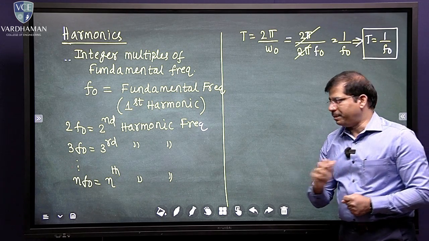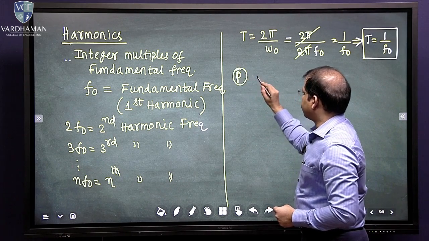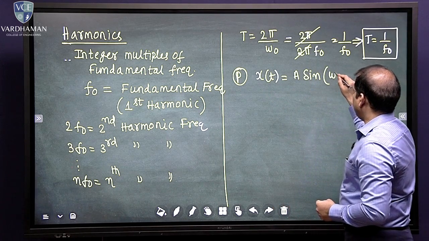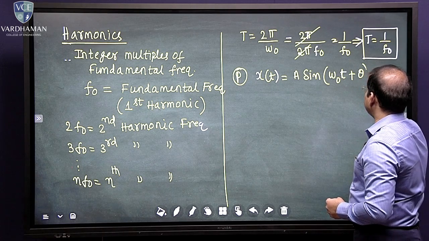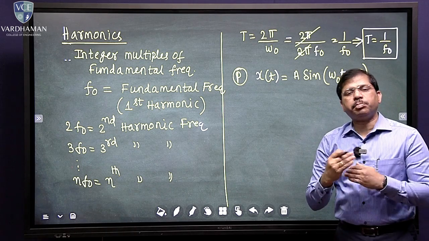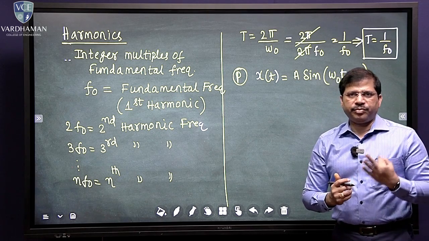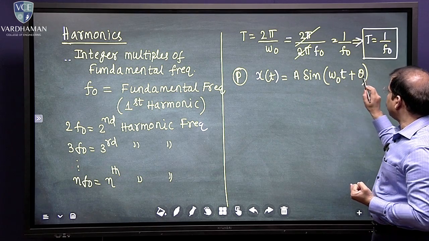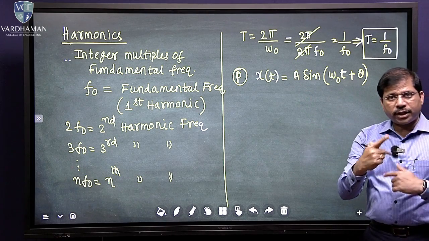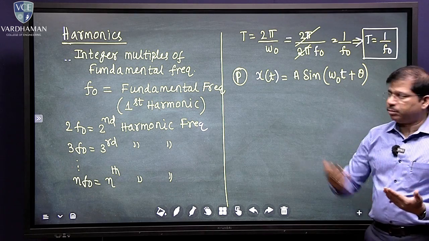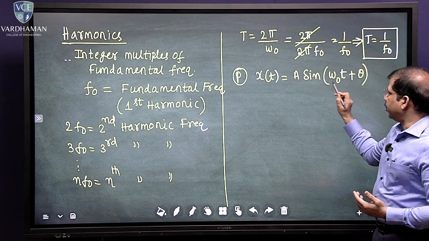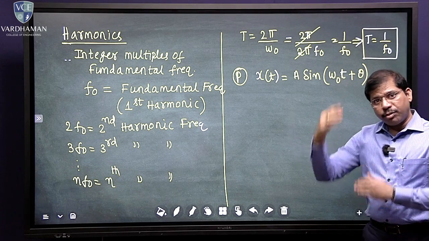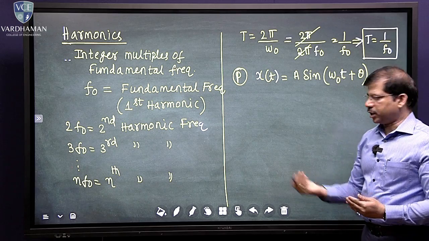Let us understand one basic signal here. Suppose I have x of t equals A sine omega naught t plus theta. To plot a sinusoidal signal, we require three values: amplitude, omega naught, and theta. Omega naught and time period are related to each other. So if I don't give the amplitude, I can plot n number of sinusoidal signals with varying amplitude, so that you can really understand it.